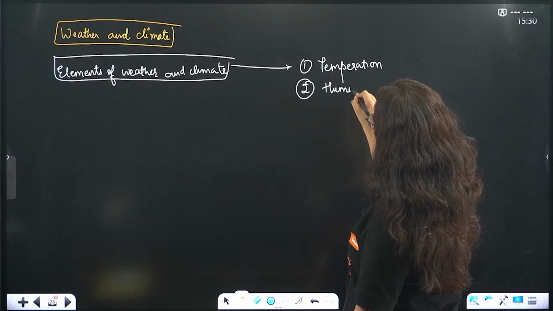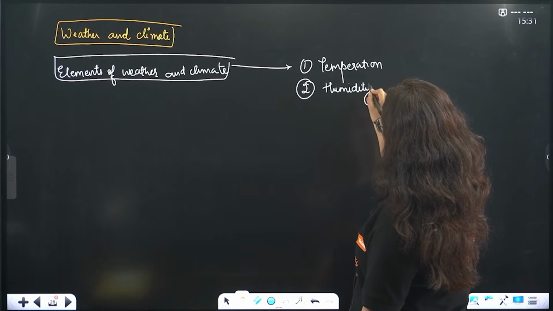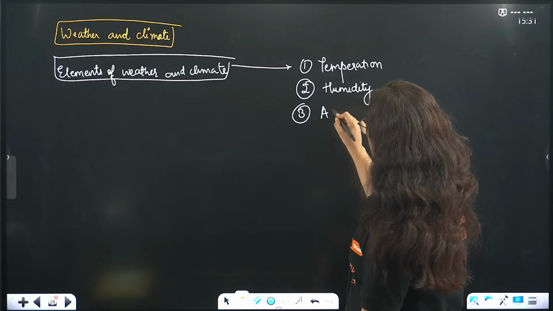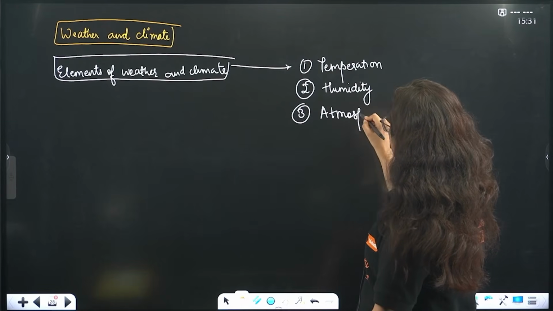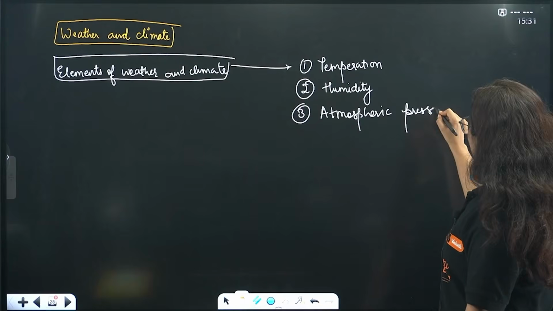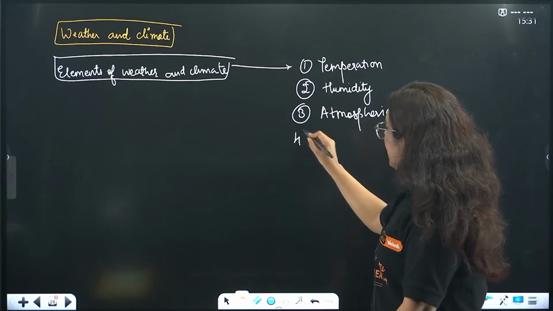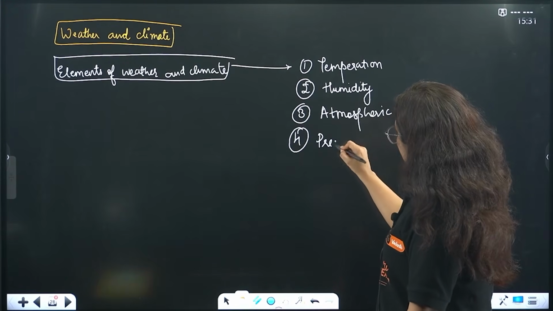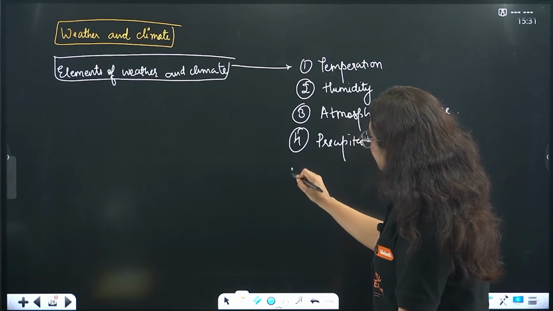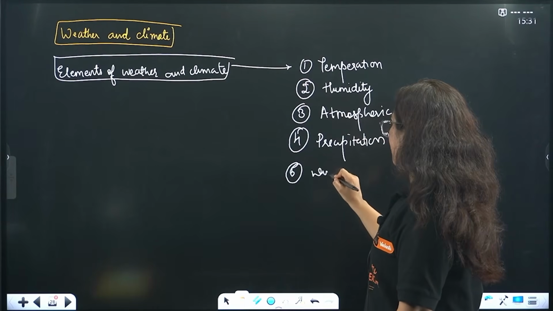The amount of water vapor present in the atmosphere is humidity. The third is, beta, atmospheric pressure. Then we have one more, that is precipitation. And the last but not the least, that is the role of the winds.